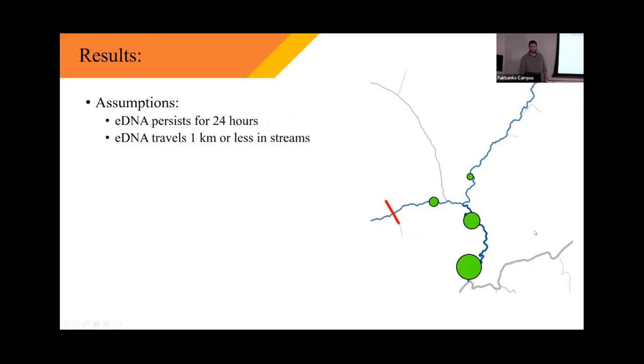Thinking back to those assumptions that I introduced the presentation with, the idea that eDNA can persist for 24 hours or so in a stream environment, and the literature says that it can only travel about 1 kilometer in a stream, now that we have some data, we can test those ideas. We know where the most upstream fish is, or have a rough idea of that, and that's this gold star red line here. That's about 8 kilometers, or 8,000 meters, longitudinally along this stream to the bottom eDNA reach.